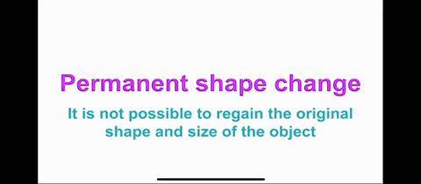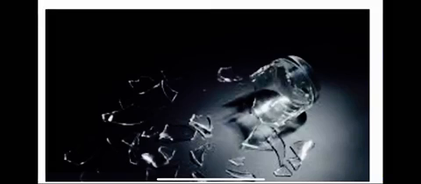Now in permanent shape change, we can't bring the object to its previous state. For example, breaking a glass. It is sure that we can't regain the original shape of the glass once it's broken. What about tearing a piece of paper? Here also, we can't bring the paper to its previous shape.